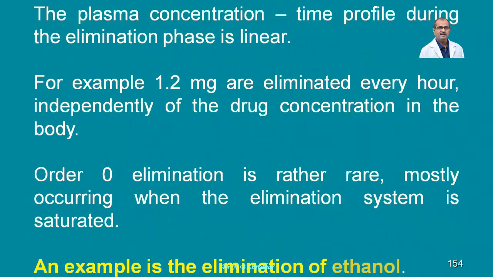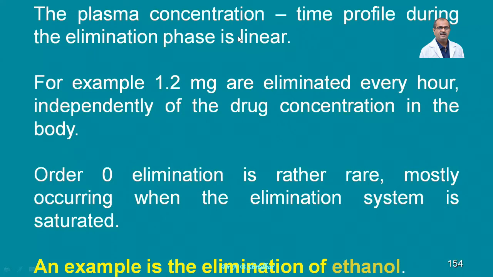I will make it still more clear. The plasma concentration time profile during the elimination phase is linear in case of zero order kinetic. Linear means it's a straight line. For example, 1.2 milligram of the drug is eliminated every hour, independent of the drug concentration in the body. Whatever the concentration of the drug in the body, maybe 10 milligram, 20 milligram, 60, a constant amount of the drug, 1.2 milligram, is excreted. If you plot a curve, it's a straight line.